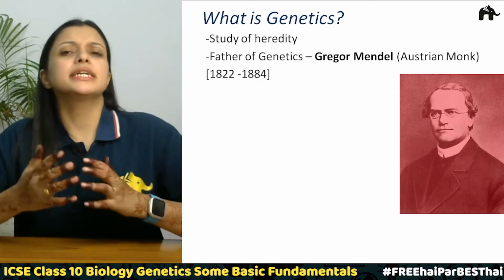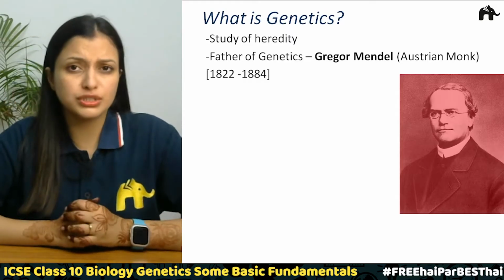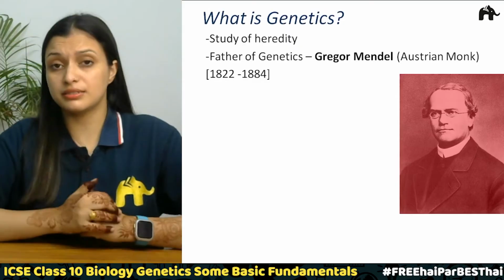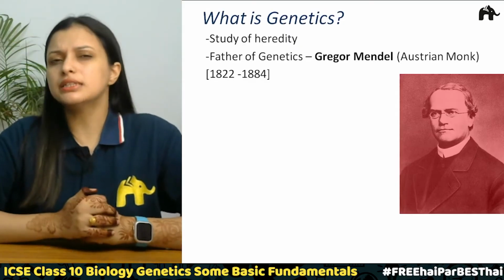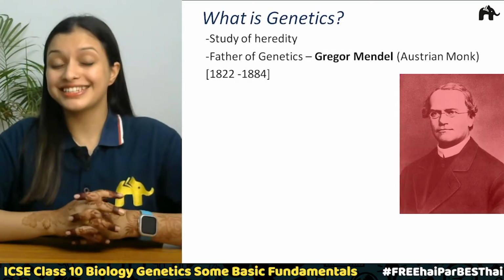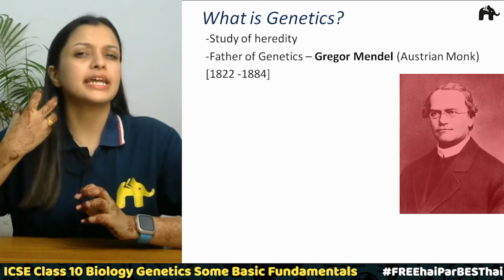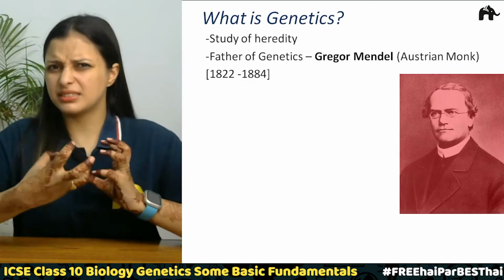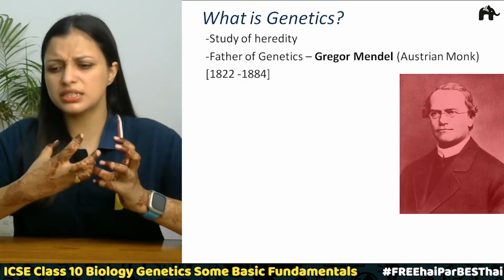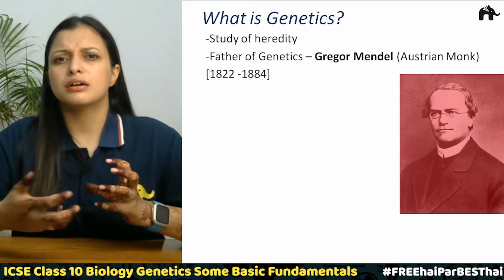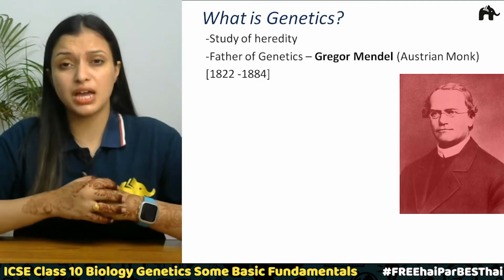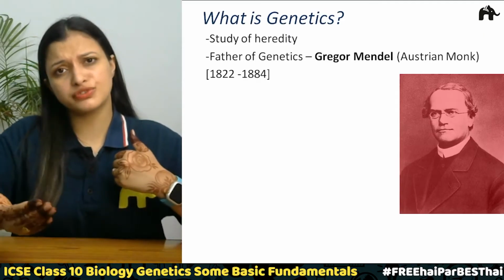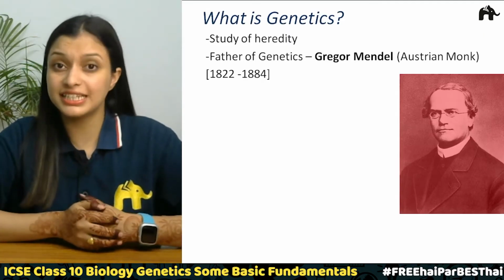Then what he did, he came back to the same monastery he got his early education from, and there was a beautiful garden, and he always had an interest in how these characters pass, how this formation of new individuals happens, and how parents and offspring are of similar kinds, right?